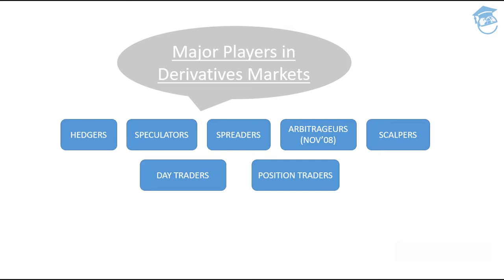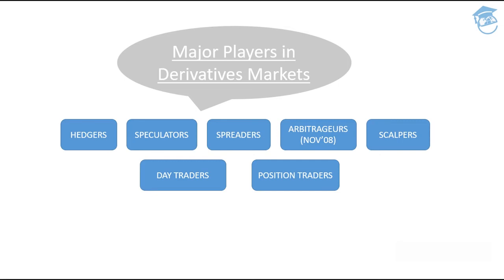So from the hedger's point of view, hedging is basically a process of protecting your interest. The hedger's basic job is to protect the interest of the company. They need to safeguard the interest, so what they'll do is square off the transaction. If you have bought in the initial half of the day, hedgers will be the ones selling off the same and covering themselves by squaring off the position. So that is what a hedger is all about.